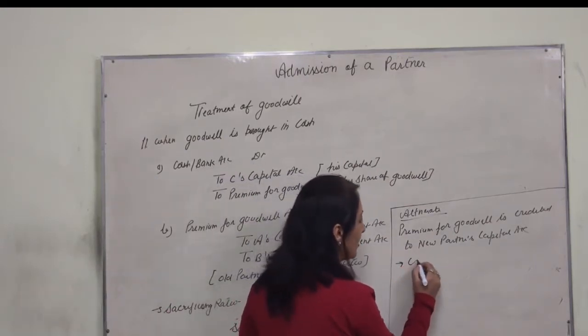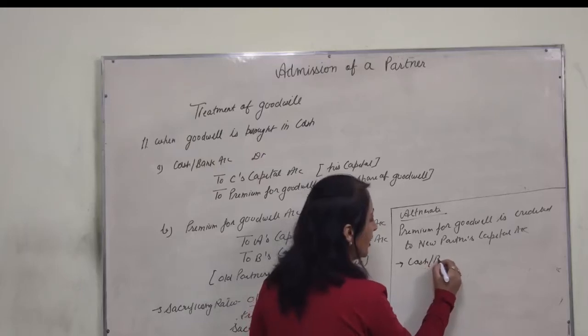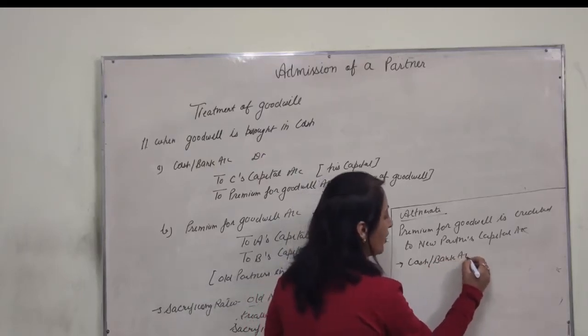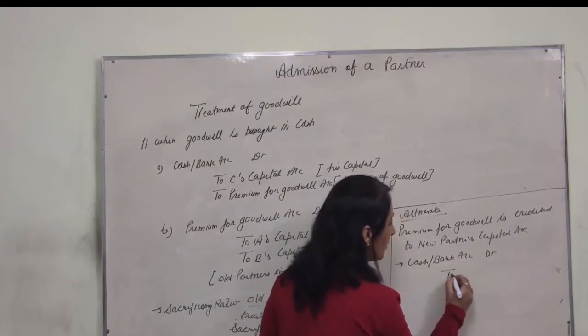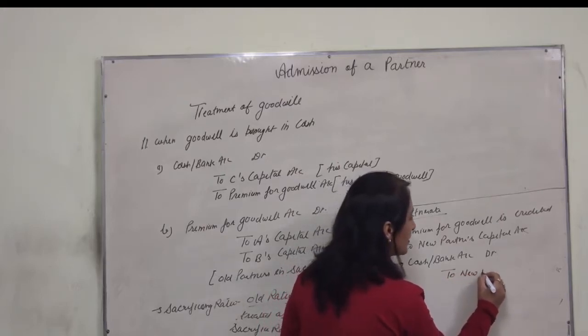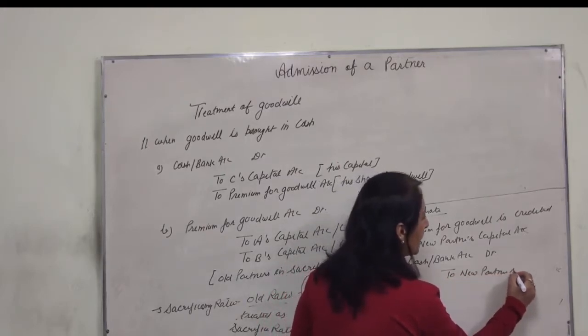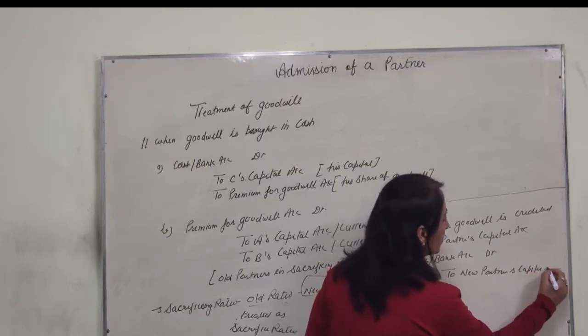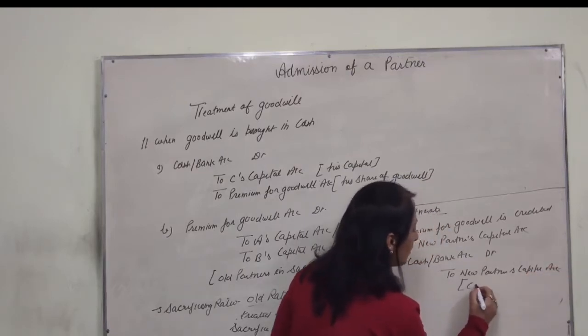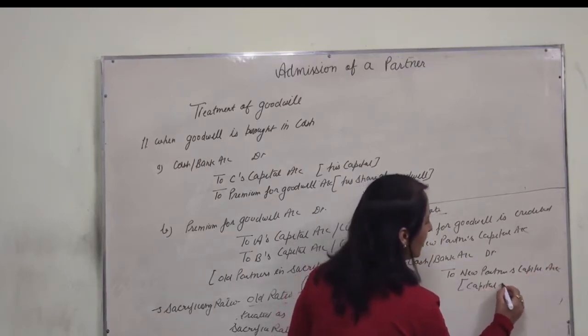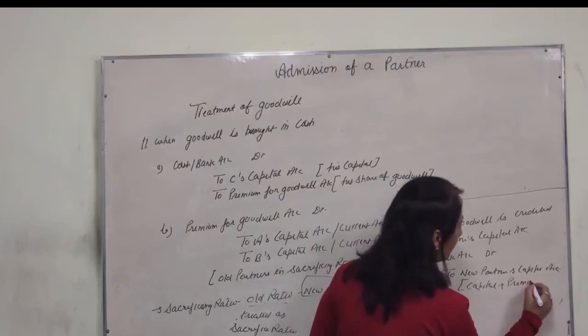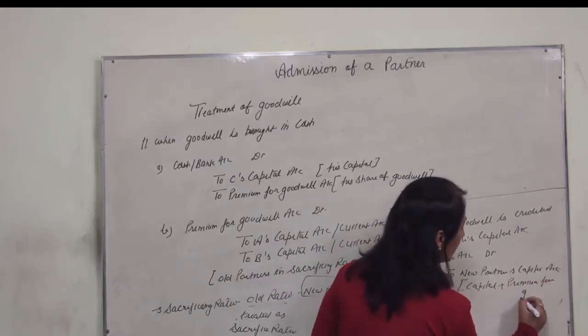Now you have to understand what will be the journal entry. Cash or bank account debited to the new partner's capital account. It includes both capital plus premium for goodwill.